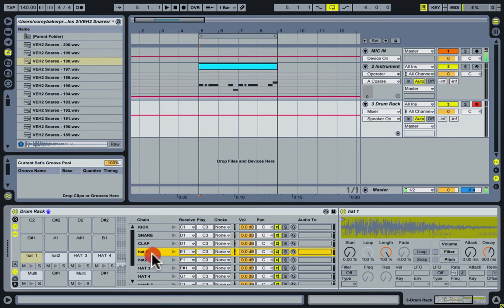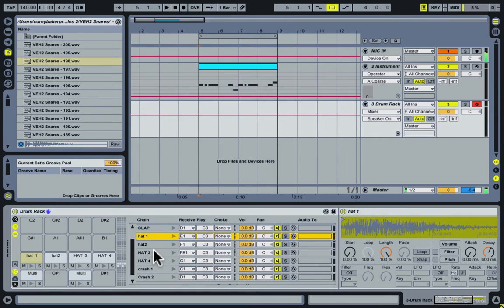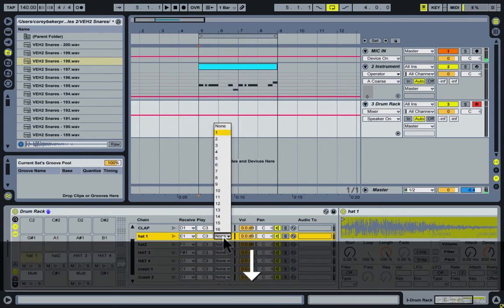So now with the hi-hats, what we're going to do is I want just one of these to come through at one time. So even when you get really crazy on it, it's going to cut the last one off and only play the most recent note that you hit. So we do this by turning the choke on and setting all these to the same choke group, which we can use number 1 for this.